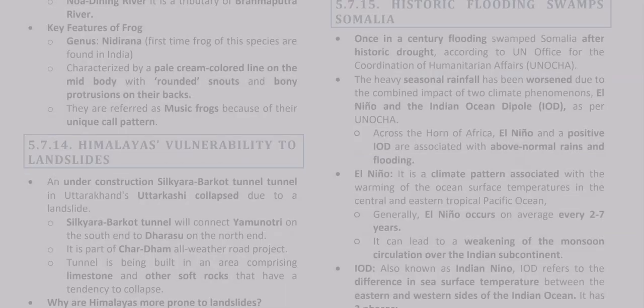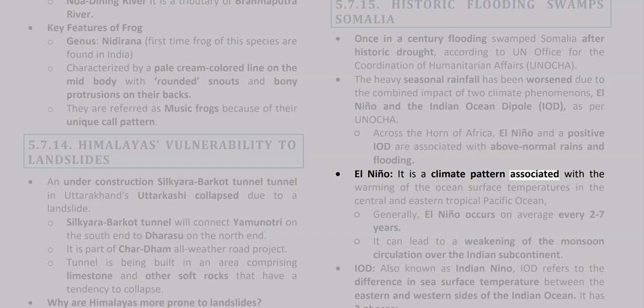The 5th of July, 15, Historic flooding swamps Somalia. Once-in-a-century flooding swamps Somalia after a historic drought, according to the UN Office for the Coordination of Humanitarian Affairs, UNOCHA. The heavy seasonal rainfall has been worsened by the combined impact of two climate phenomena, El Niño and the Indian Ocean Dipole, IOD, as per UNOCHA. Across the Horn of Africa, El Niño and a positive IOD are associated with above-normal rains and flooding.